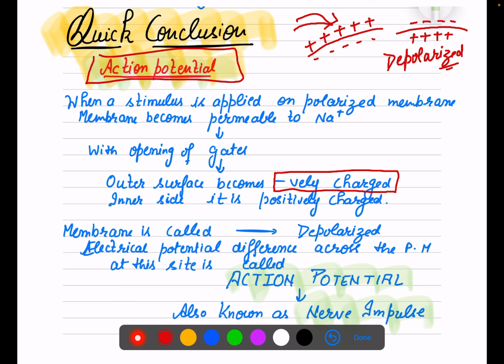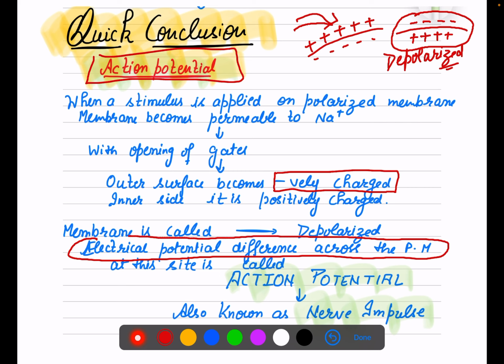So you have generated some electrical potential, and that is with electrical signals. The electrical potential difference which is generated across the plasma membrane at this site is called action potential.